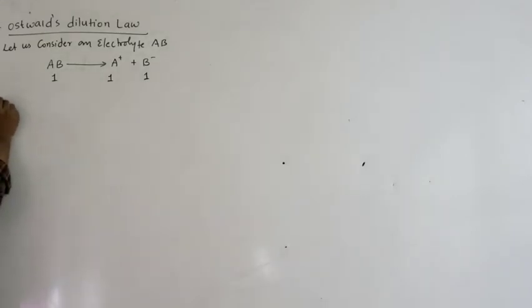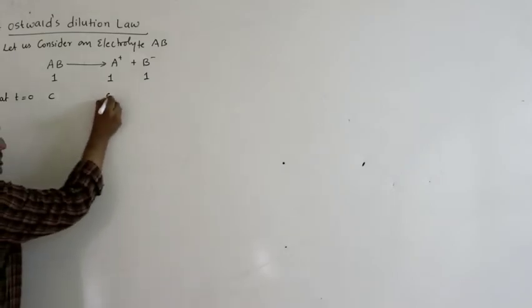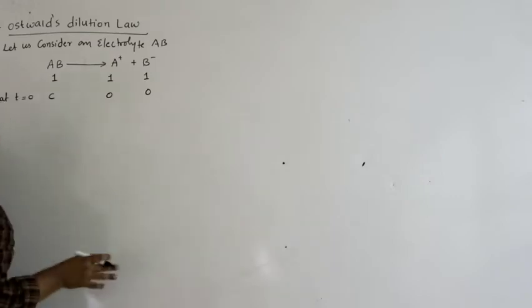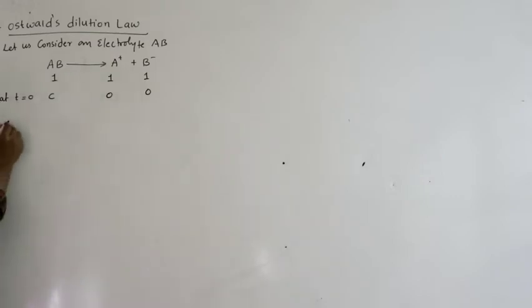At time t equal to 0, I am taking some initial concentration. Let us assume I have taken C moles per liter of AB. The initial concentration of A plus and B minus is 0 because the dissociation has not started at time t equal to 0. So imagine that the dissociation has started. Say its degree of dissociation is alpha.